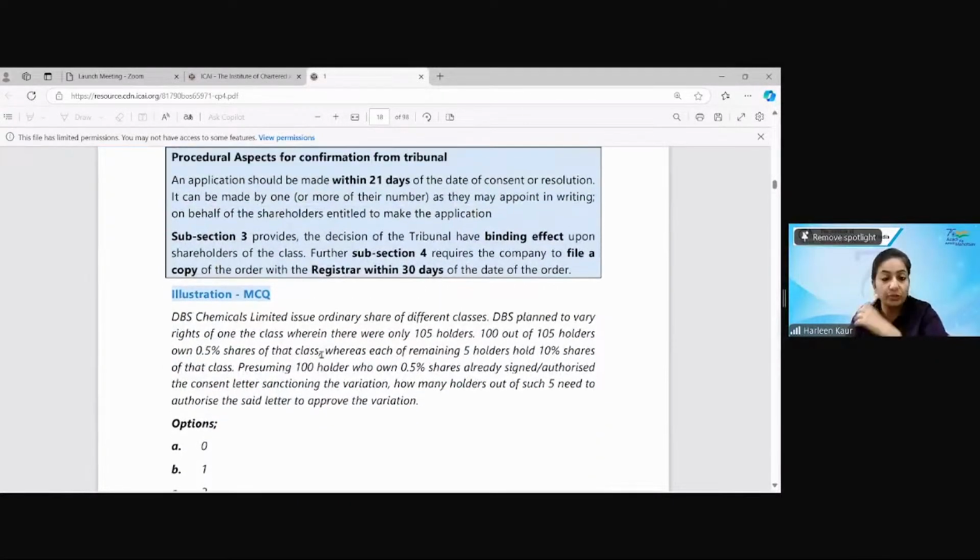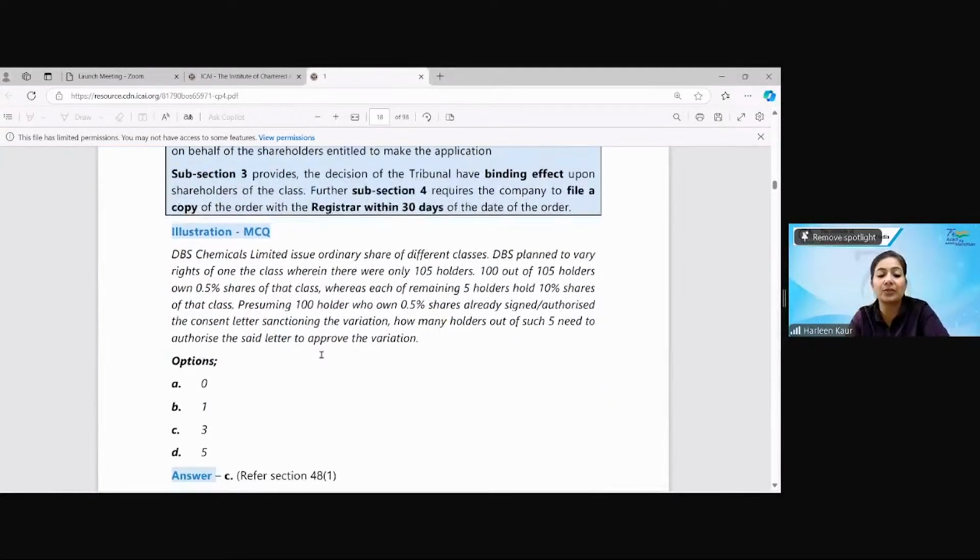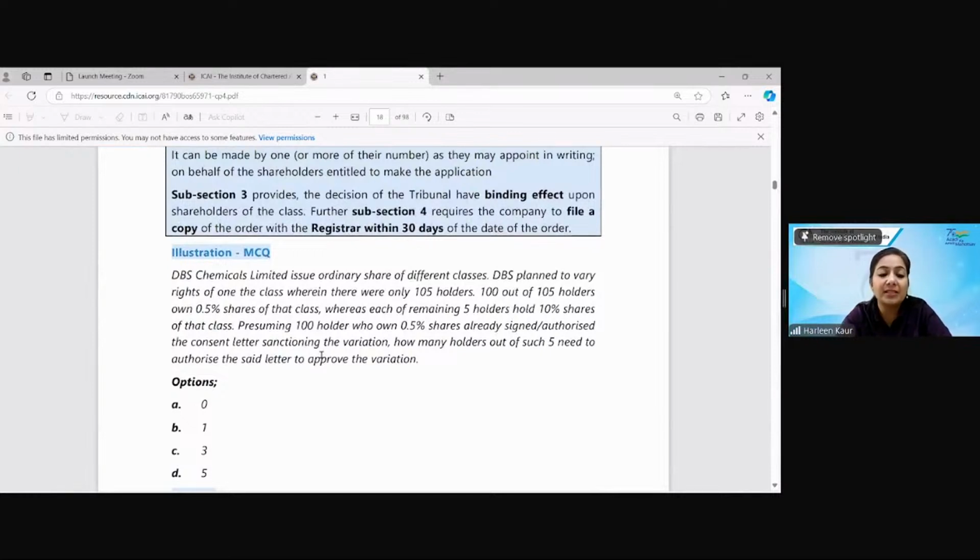So without referring to your study material, quickly answer me this question. DBS Chemicals Limited issued ordinary shares of different classes. They varied the right of one class where 105 holders were there. 100 out of 105 own 0.5% shares of that class and the remaining 5 holders hold 10%. Presuming the 100 holders who own 0.5% have already signed the consent letter, how many holders out of such 5 need to authorize the letter to approve the variation?